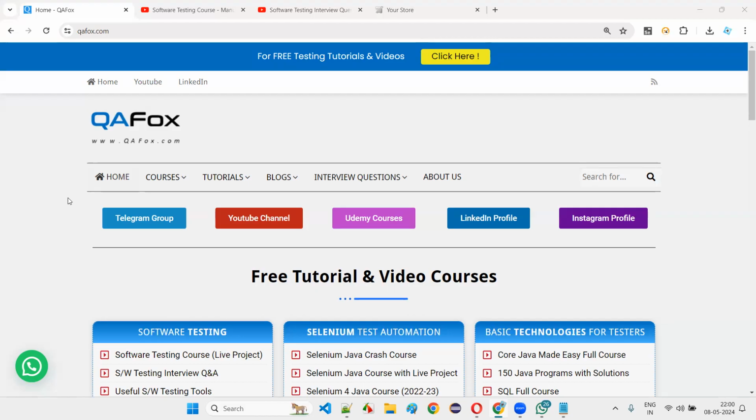Some portion of Java can be covered before framework concepts also, depending on the situation. But I'll cover a good amount of Java. It's not like I will skip anything in Java. Most trainers only teach a very small amount of Java as part of Selenium automation courses, but I'm not going to do that. I'm going to start from the ABCs of Java and take you guys to the next level in Java for sure. Don't worry about that.